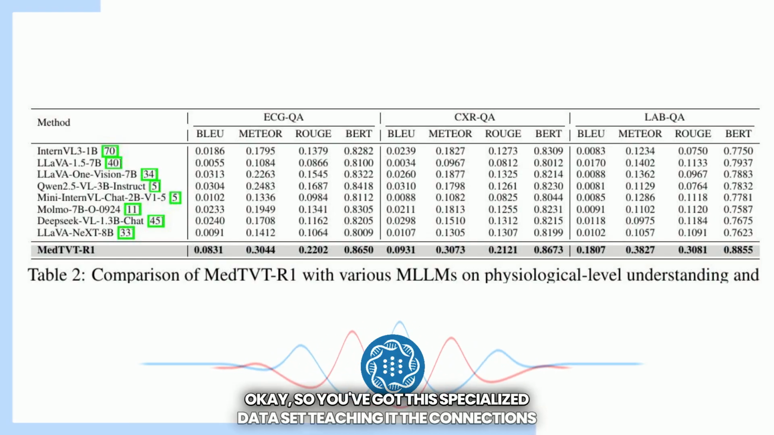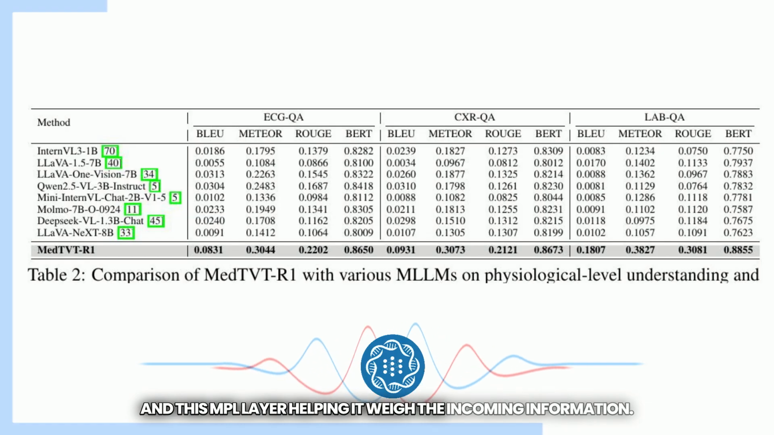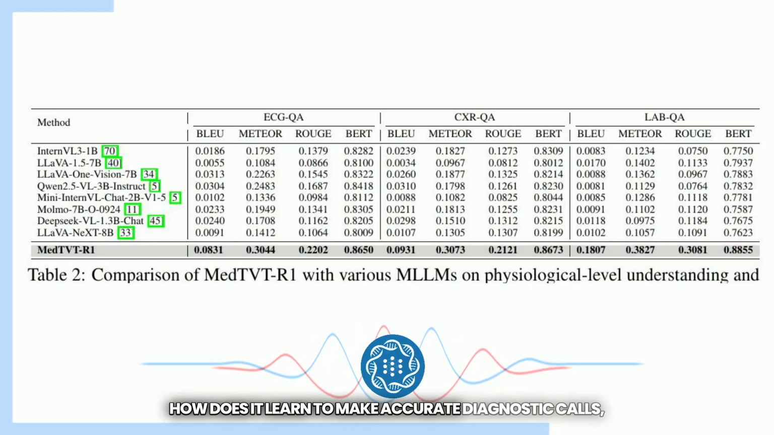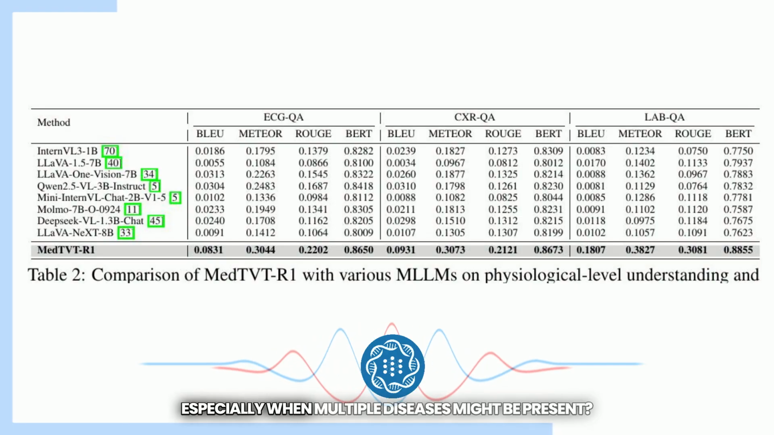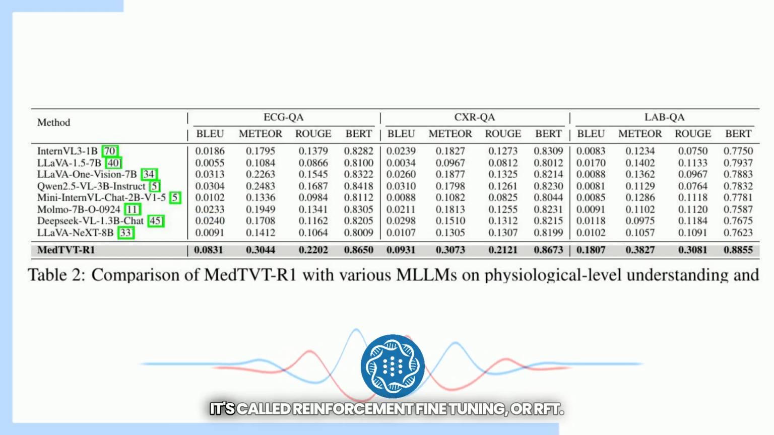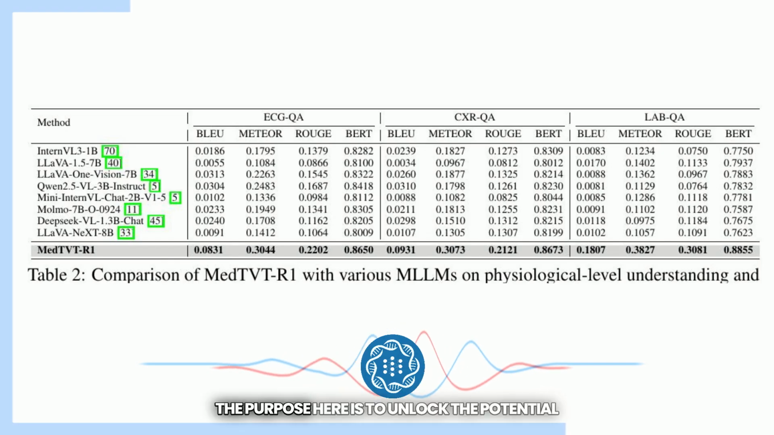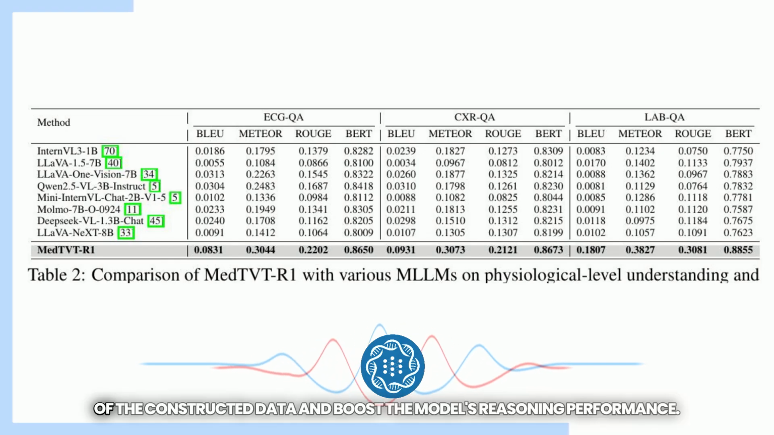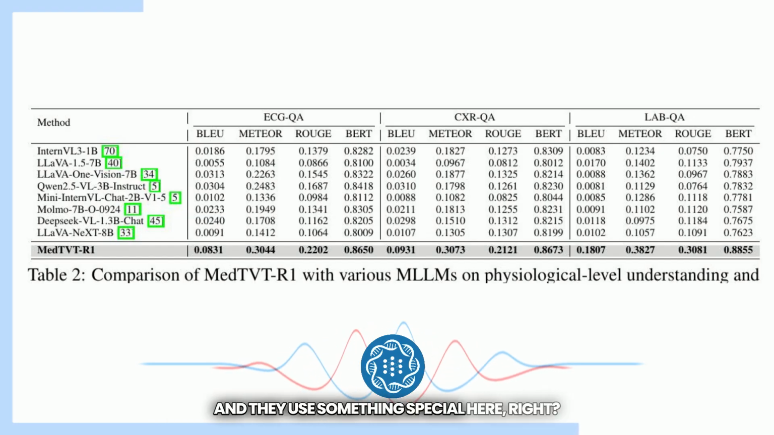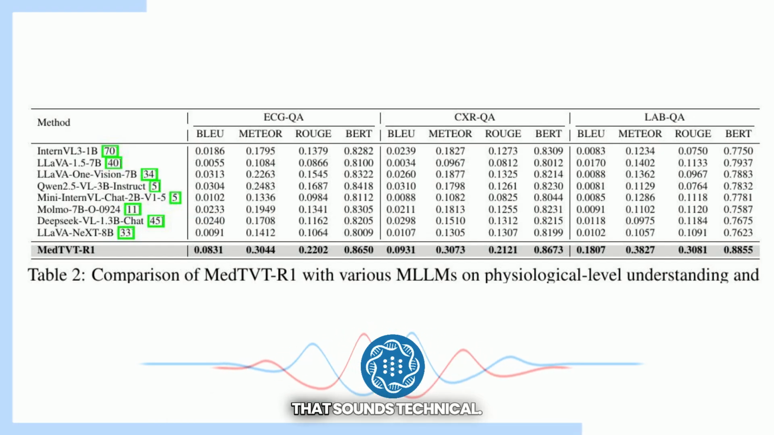Okay, so you've got this specialized data set teaching it the connections, and this MPL layer helping it weigh the incoming information. But how does it actually get good at reasoning? How does it learn to make accurate diagnostic calls, especially when multiple diseases might be present? That involves another advanced training stage. It's called reinforcement fine-tuning, or RFT. RFT. The purpose here is to unlock the potential of the constructed data and boost the model's reasoning performance, basically to make it smarter at drawing conclusions. And they use something special here, right? A Jaccard Reward. That sounds technical.